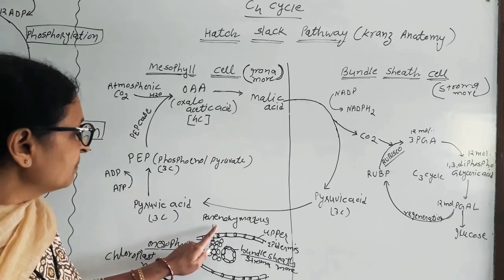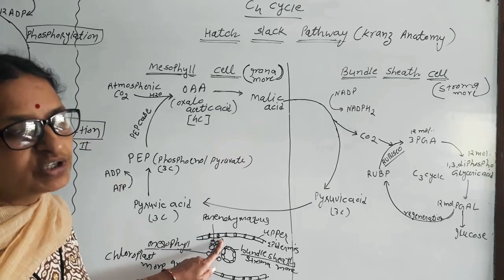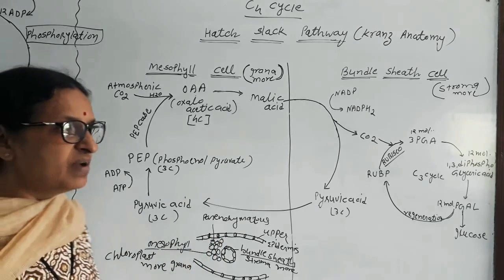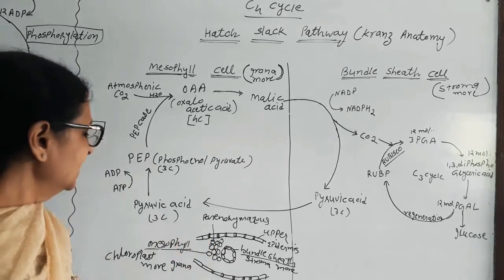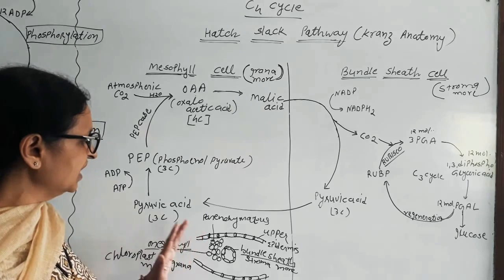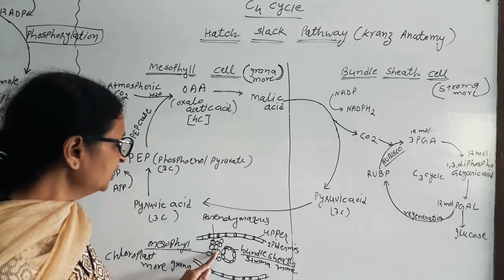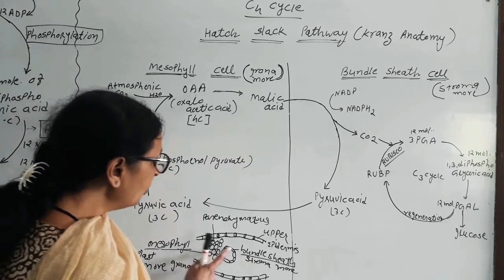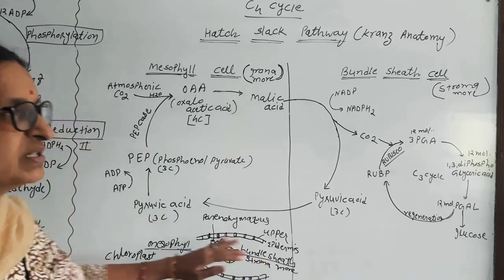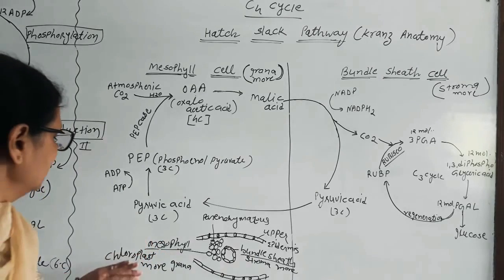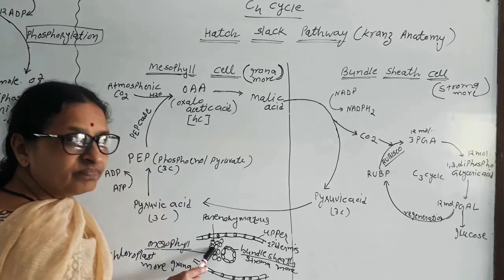So first the carbon dioxide enters from the stomata and faces the mesophyll cells. The carbon dioxide is firstly absorbed by the mesophyll tissue, and then the mesophyll tissue provides this carbon dioxide to the bundle sheath, because stroma is more in the bundle sheath.